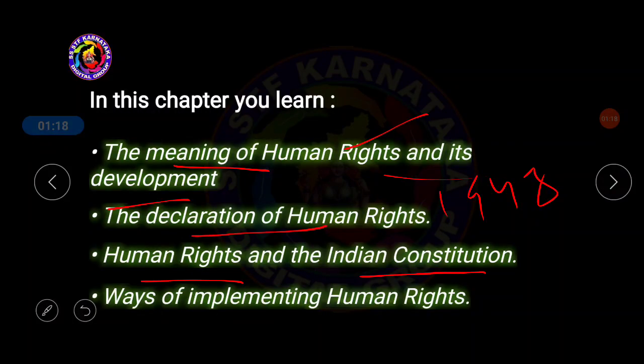Next, finally, the ways of implementing human rights: how human rights are implemented across the world and how they are implemented in India. What are the important bodies created for the implementation of these human rights? So these are the important topics that we are going to discuss. Let us continue.